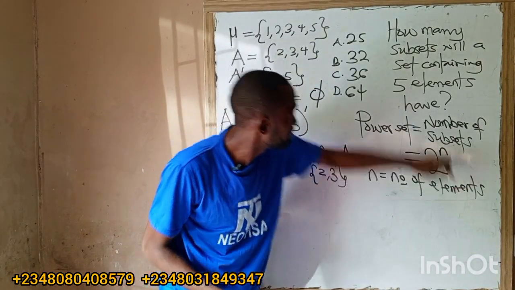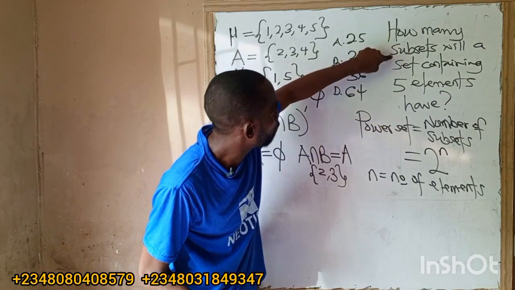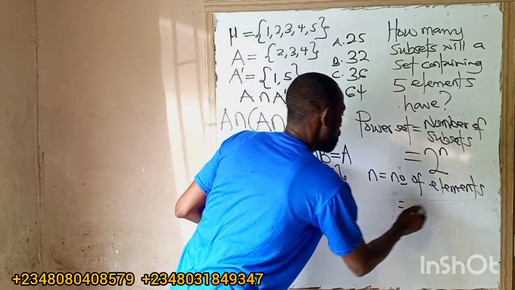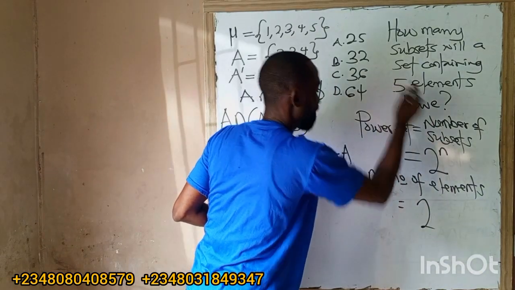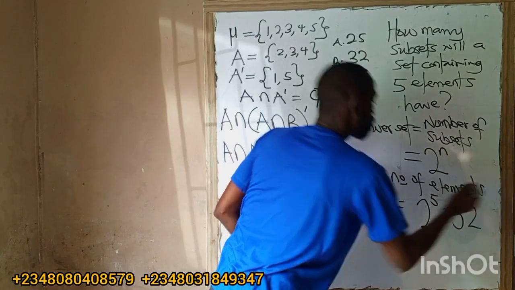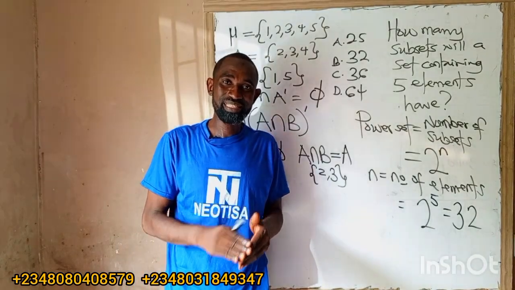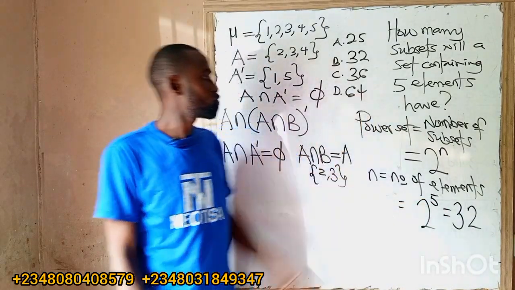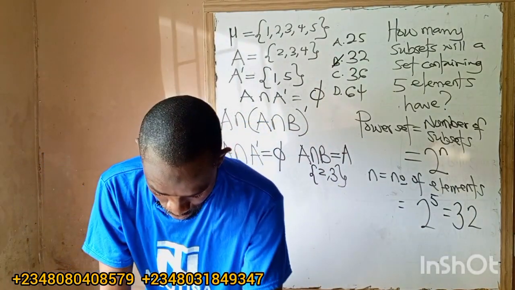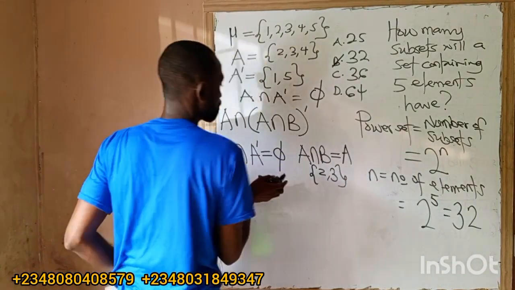So this is the formula for power set. N is the number of elements. This set has 5 elements, but now to find how many subsets, the number of subsets is called power set. Are you with me? So that will be 2 raised to power n, our n is 5. That will be 2 raised to power 5. And what is 2 raised to power 5? That will be 32. 2 raised to power 5 means 2 times 2, 4. 4 times 2, 8. 8 times 2, 16. 16 times 2 will give us 32. So the correct answer is 32. Let us solve more questions, still on sets. Now look at this. Let me write this one up.